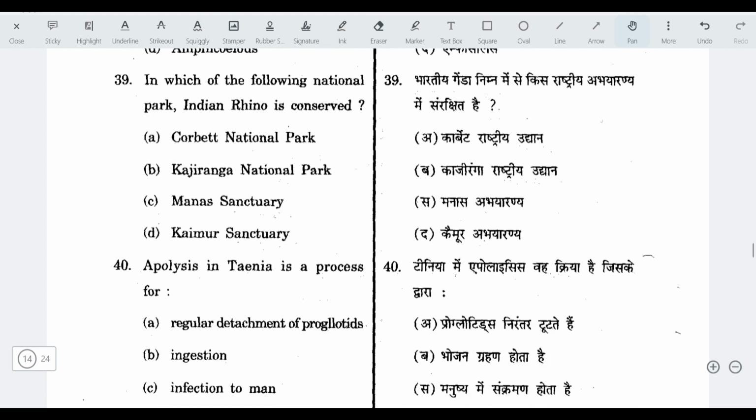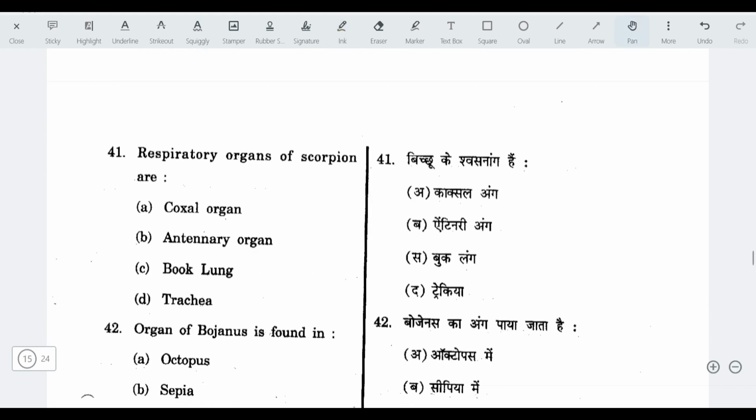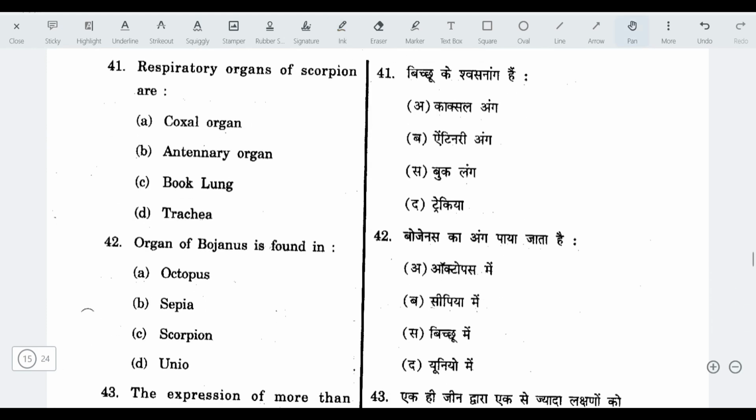In which of the following national parks is the Indian rhino conserved? Answer is Kaziranga National Park situated at Assam. Next, apolysis in Taenia is a process for? The answer is regular detachment of proglottids. And what are proglottids? These are the segments of Taenia solium. Next, respiratory organs of scorpion are? The answer here is book lungs. Organ of Bojanus is found in Unio. These are found in mollusks.